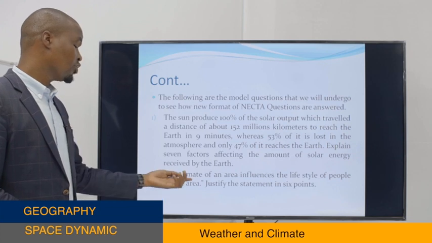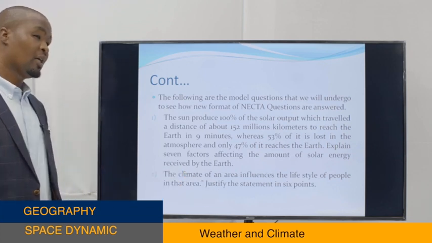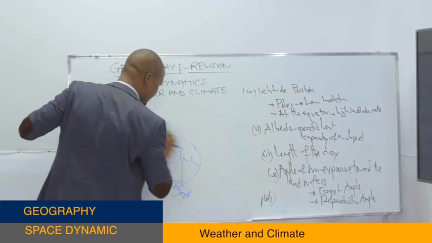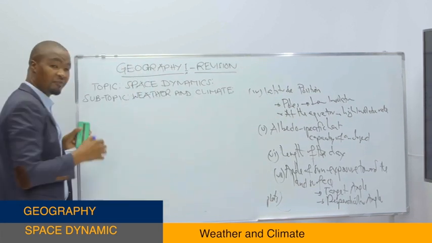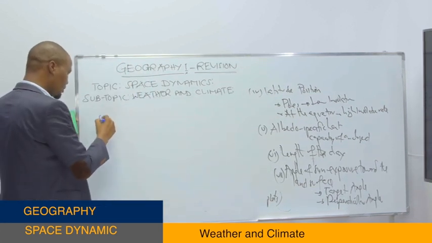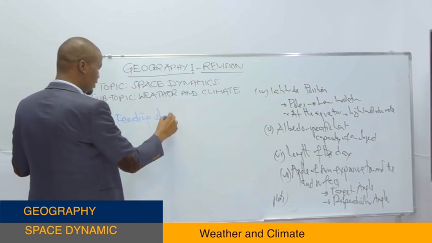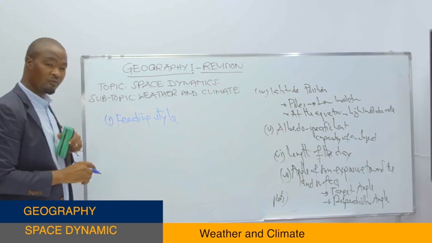So right now, because you know what is climate, let's go and see how does climate affect the lifestyle of different people. Okay, the following are the answers. How does climate affect the lifestyle of different people? The first point is feeding style. We have the feeding style as the first point. So listen to me very carefully.